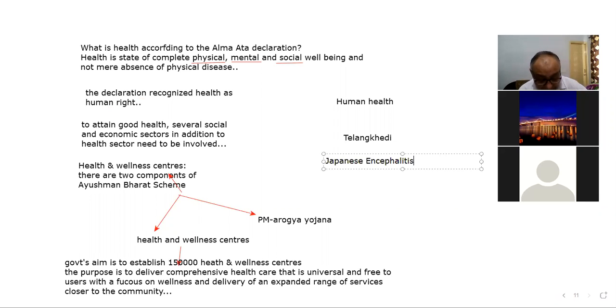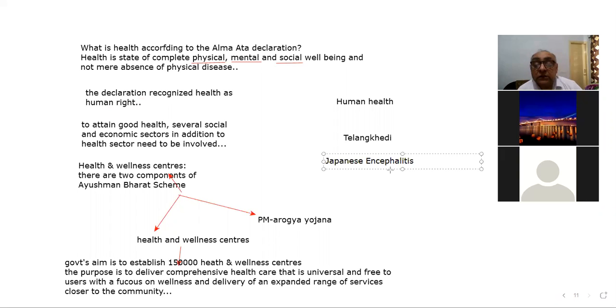Japanese encephalitis is caused by a virus, which is transmitted to human beings by mosquito, and it can cause encephalitis.